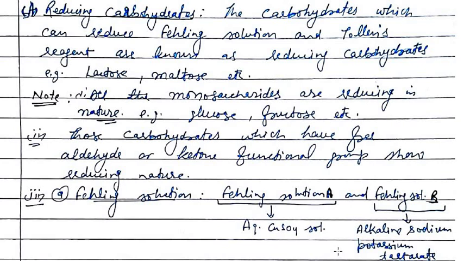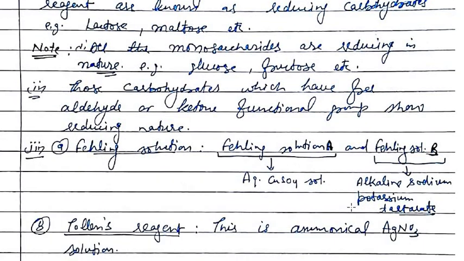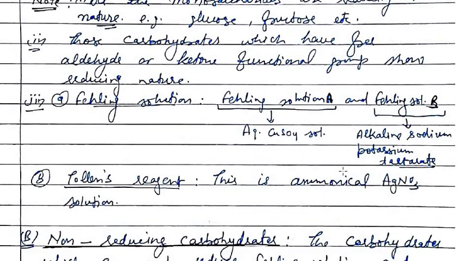When a test is done, these solutions are first mixed and then put into the sample to be tested. Now what is Tollens reagent? We have discussed that above. This is ammoniacal silver nitrate solution.